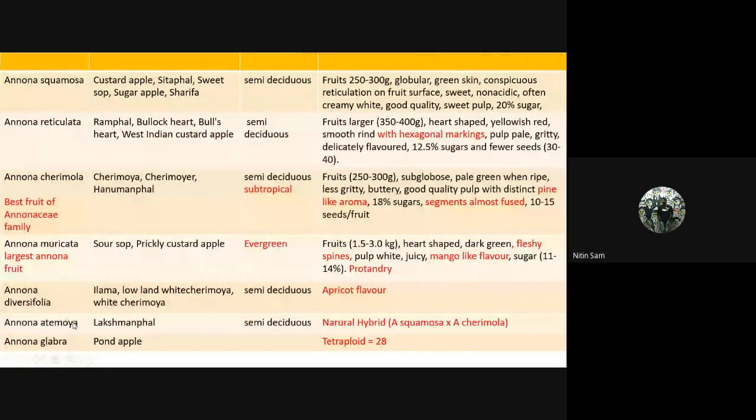Then coming to Annona atemoya, it is a natural hybrid between Annona squamosa and Annona cherimola, and it is also semi-deciduous. And coming to Annona glabra, it is a tetraploid species. The basic chromosome number of the Annona family is 14, which are diploid, but this Annona glabra is tetraploid, which is 28.